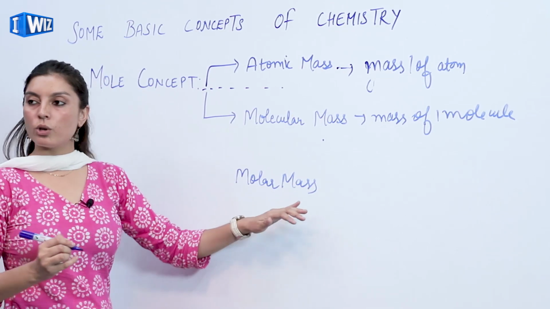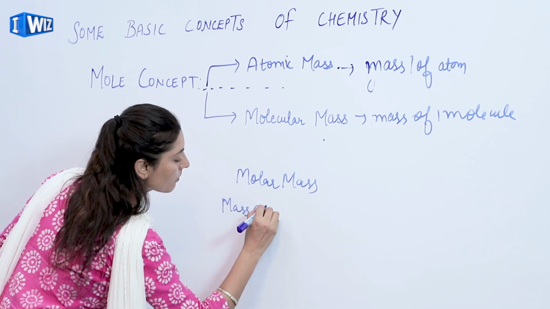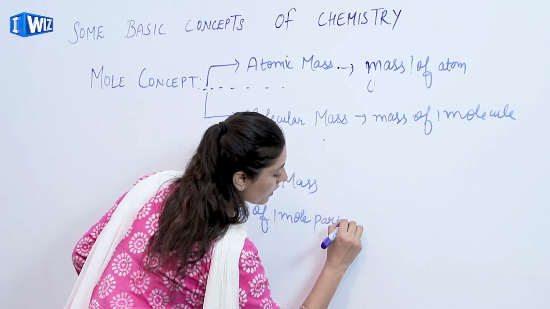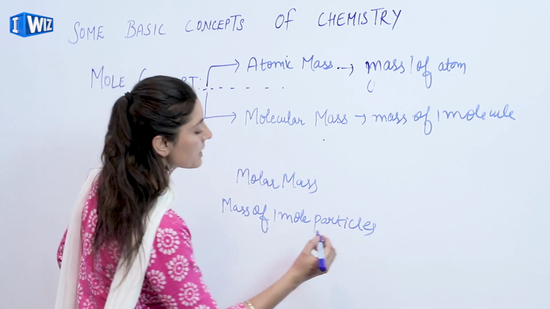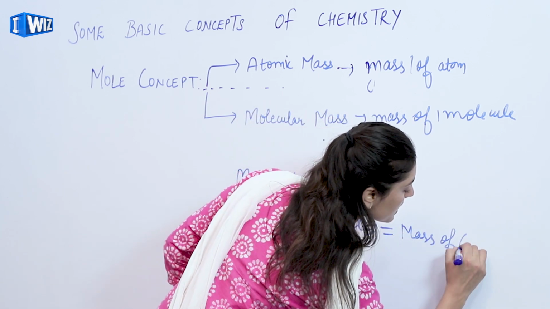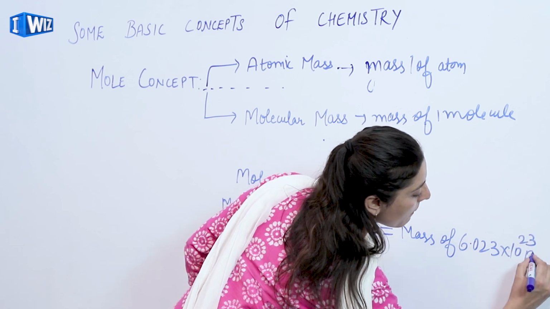Further, we have molecular mass or the molar mass. When I talk about the molar mass, it means the mass of 1 mole of particles. And the mass of 1 mole of particles is equivalent to the mass of 6.023 into 10 raised to the power 23 particles.